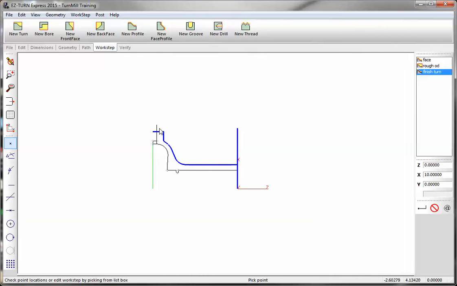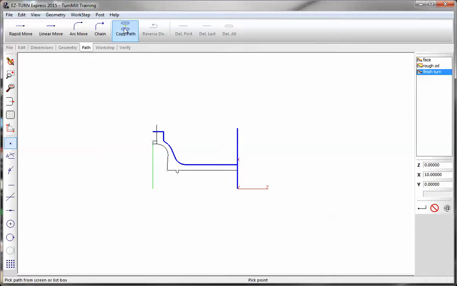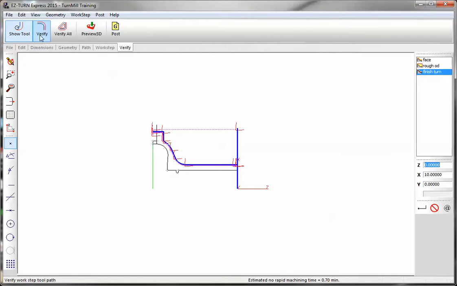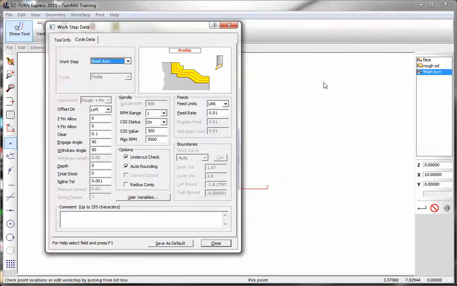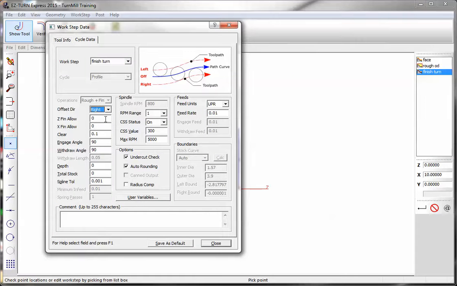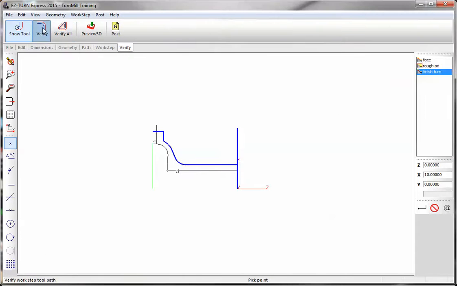Now, I don't want to have to recreate the curve, so I just go in here and I say copy path and select the rough OD path. Again, we have a mistake. If we start our tool path here, we want our tool on the right side. Otherwise, that would have been a bore.